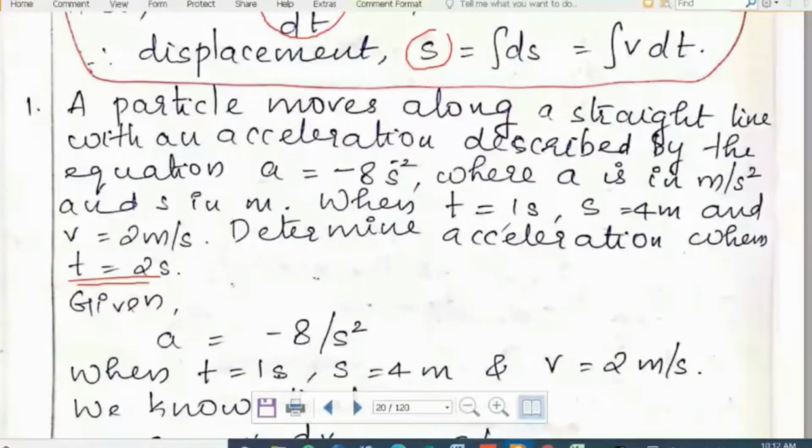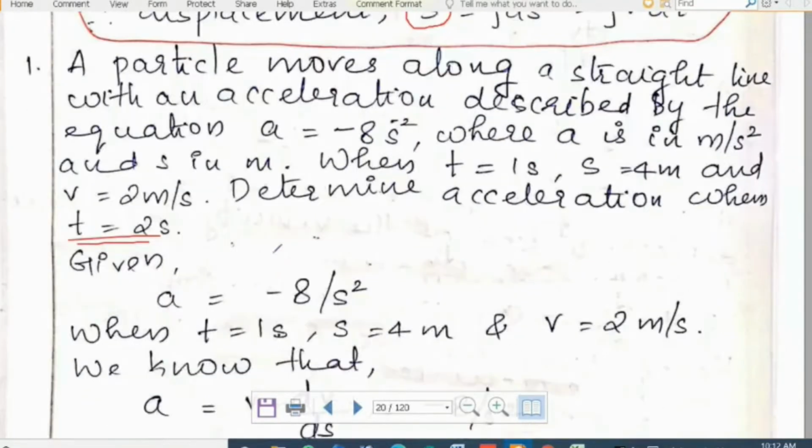Here we are not dealing with constant acceleration because the acceleration is changing with the displacement. It is changing inversely with the square of the displacement. So we cannot use those equations, or we cannot directly calculate the value of acceleration when t is equal to 2. For that we will have to use integration.